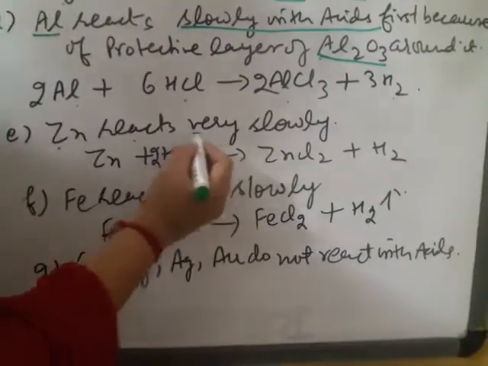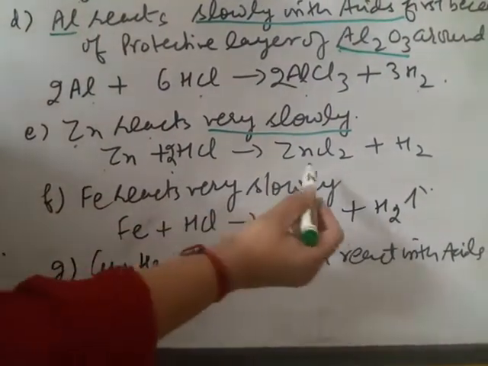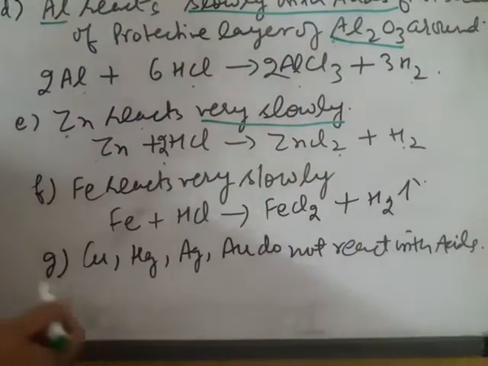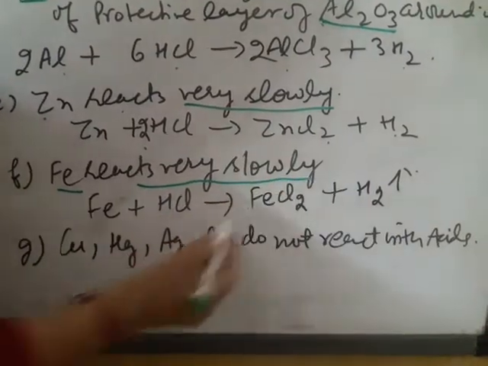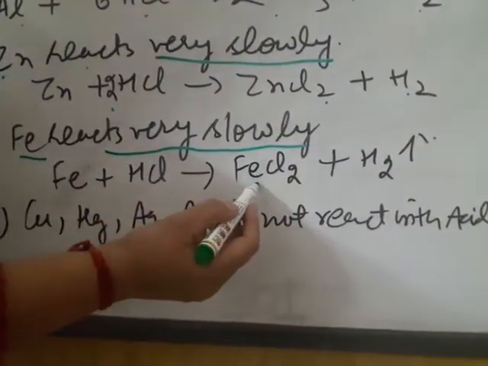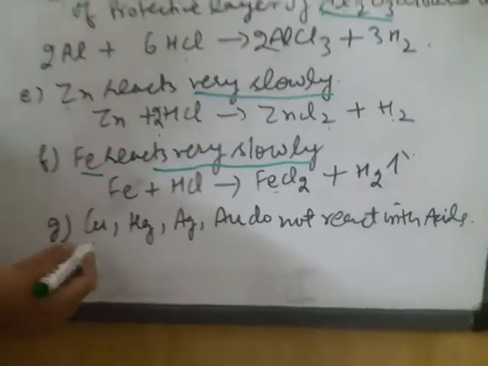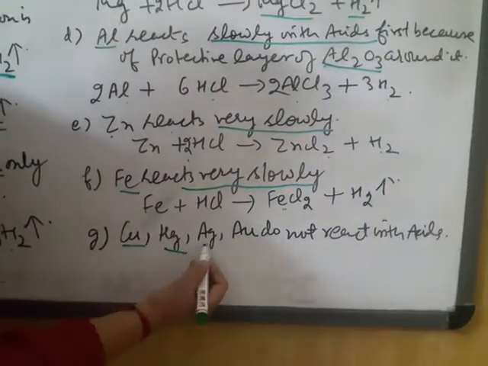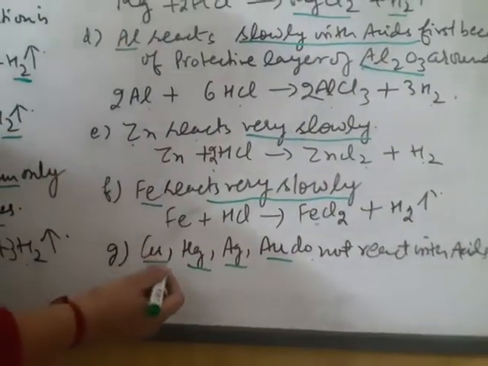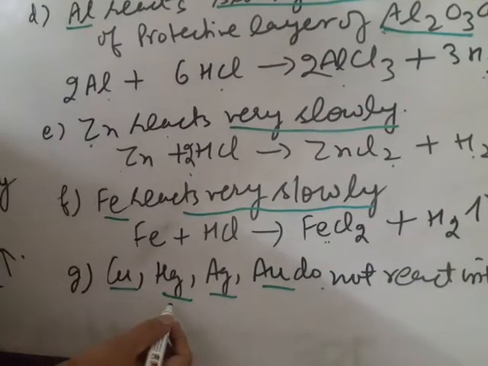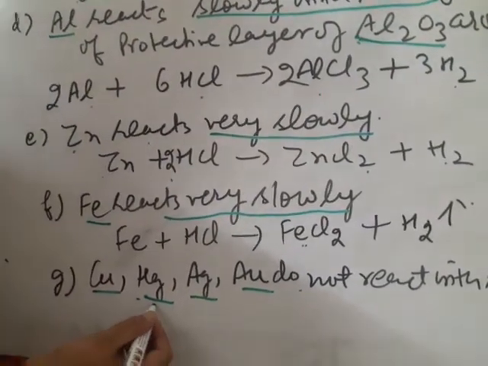Zinc reacts very slowly with acids to form zinc chloride and hydrogen gas. Iron also reacts very slowly and forms ferrous chloride and hydrogen gas. Copper, mercury, silver, gold do not react with acids. They are below hydrogen in the reactivity series, so they cannot displace hydrogen from acids.